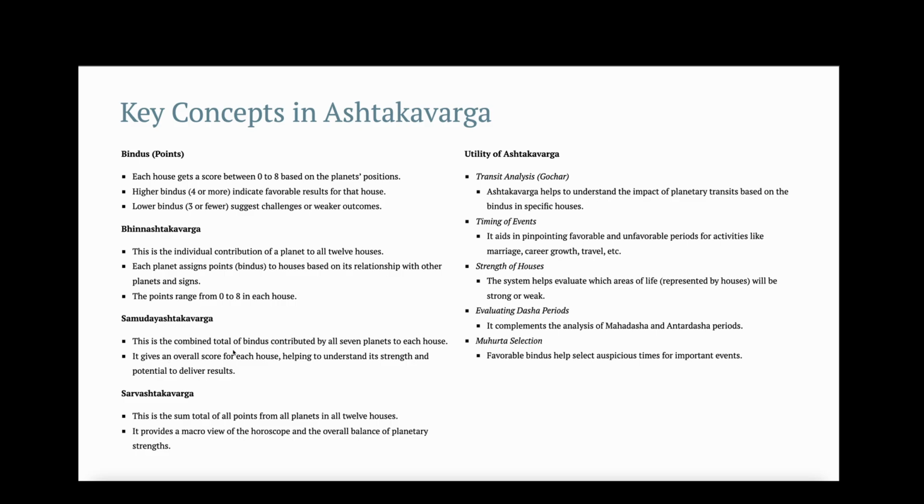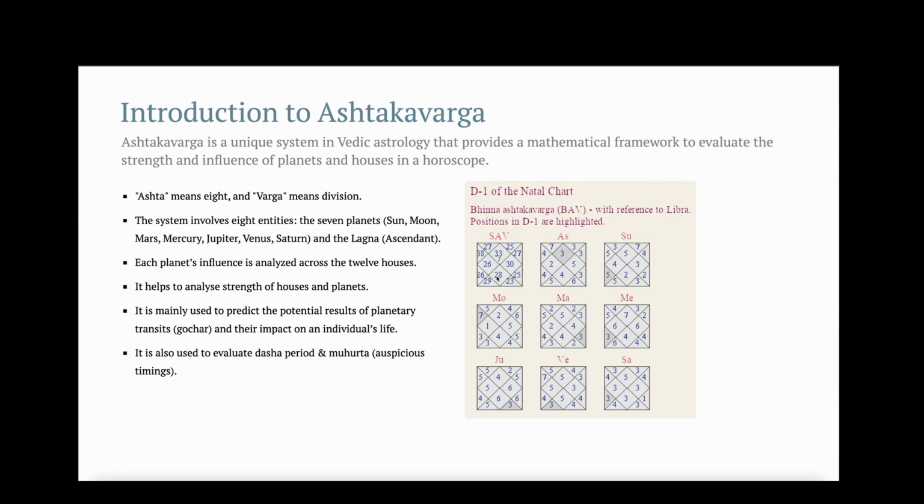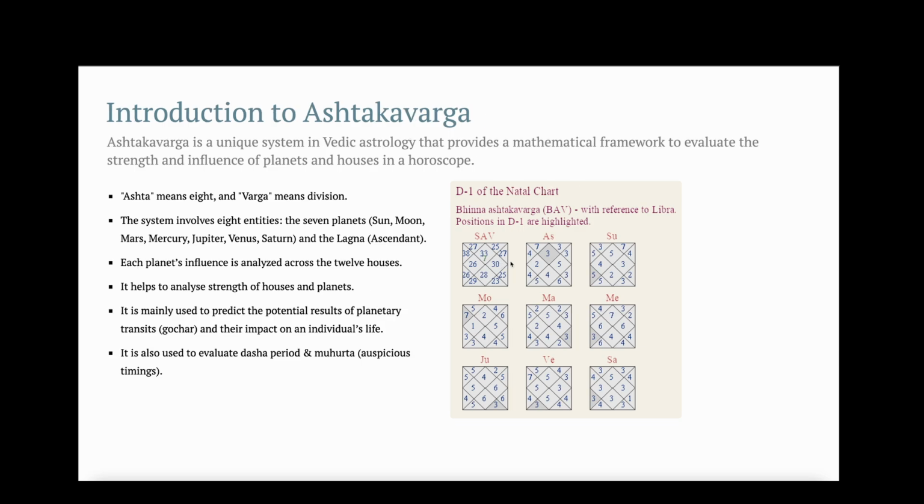Samudayashtakavarga is the combined total of Bindus contributed by all 7 planets to each house. It gives an overall score of each house, helping to understand its strength and potential to deliver results. So this is the Samudayashtakavarga.